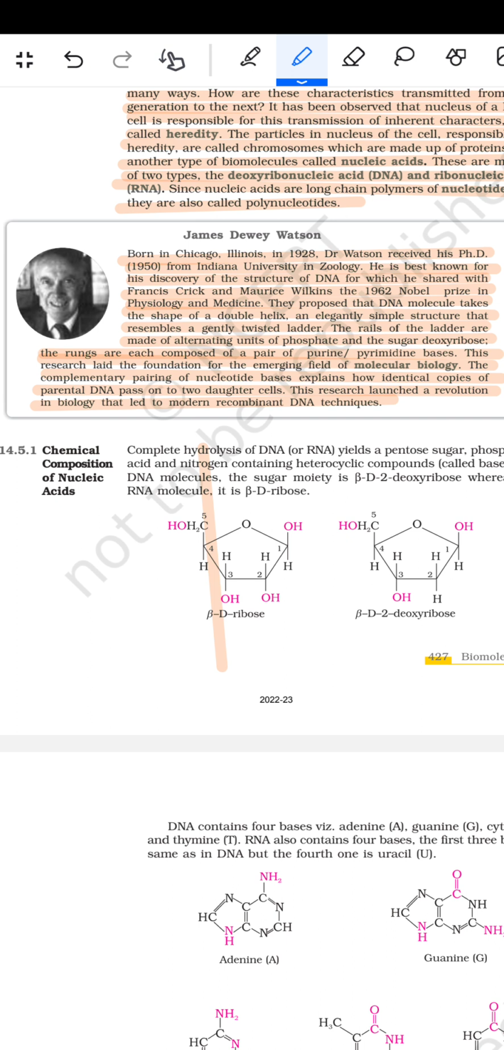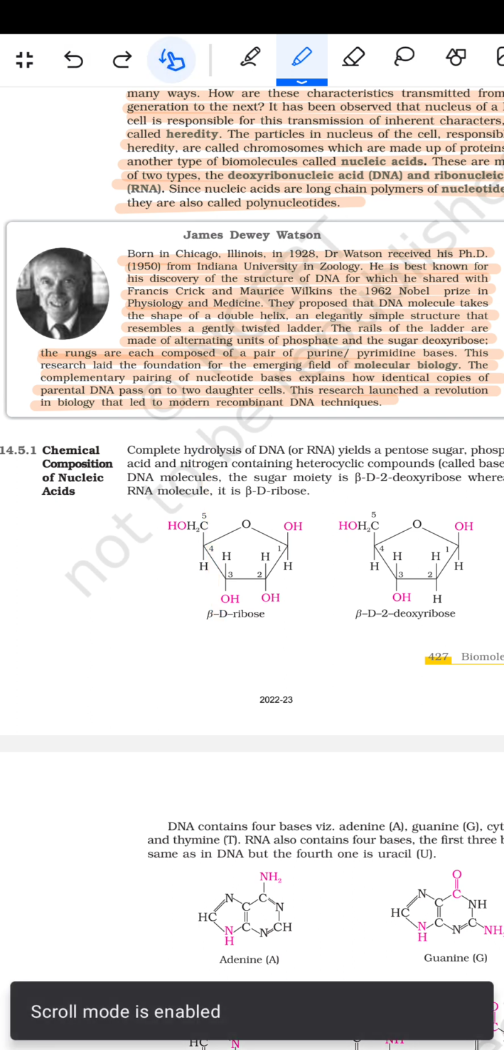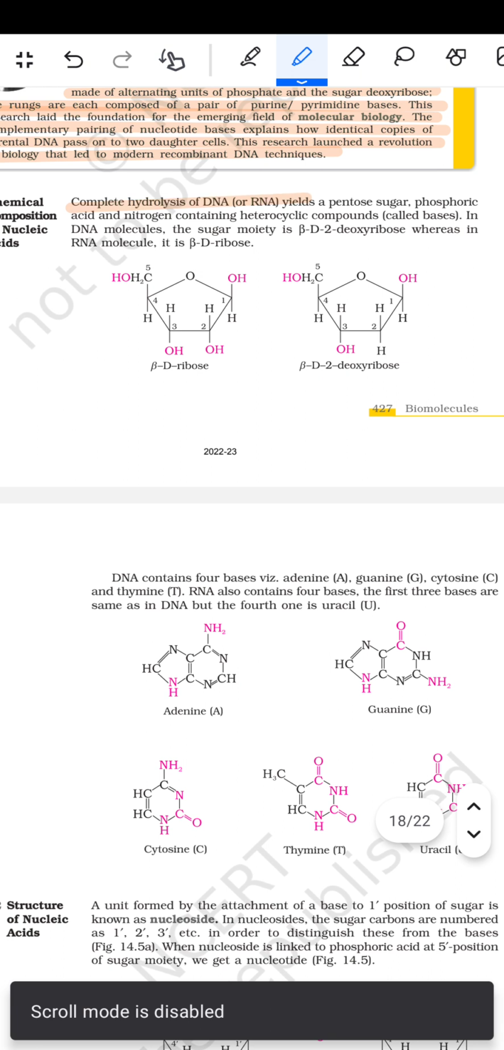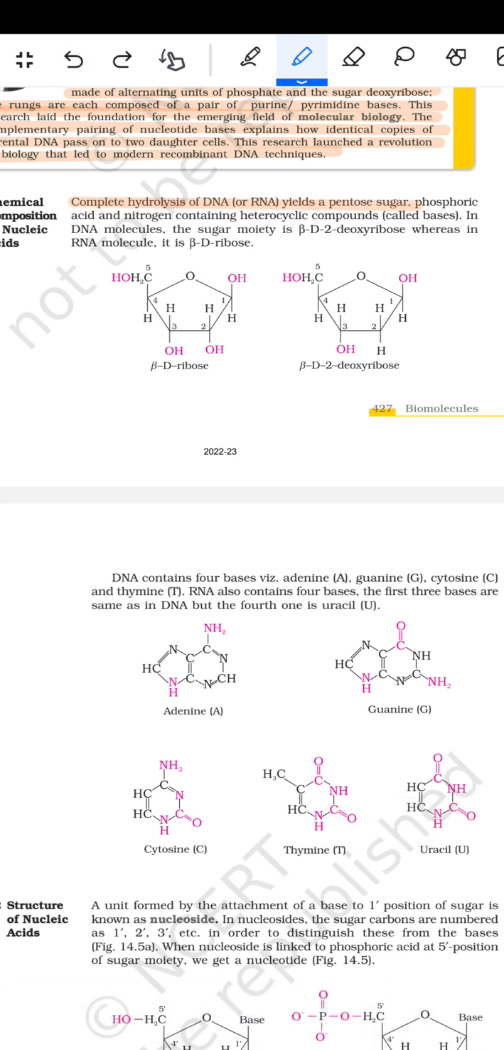फिर आता है इसके बाद कि the chemical composition of the nucleic acid. तो complete hydrolysis of DNA or RNA yields a pentose sugar, phosphoric acid, and a nitrogen containing heterocyclic compound called a base. In DNA molecule, the sugar moiety is beta-D-2-deoxyribose, whereas in the RNA molecule it is beta-D-ribose.